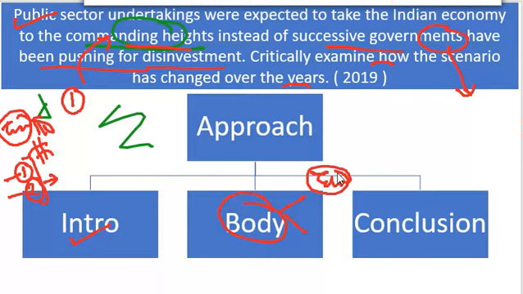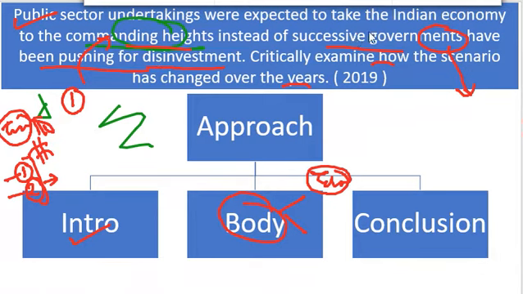Apart from that, you can say another expectation was inclusive development, reduction of inequality. If you have followed my previous video on financial administration, the second ARC summary, in that I told you that public sector undertakings have this idea of inclusive development. So that thing is also there. So you can talk like this. These were the expectations.